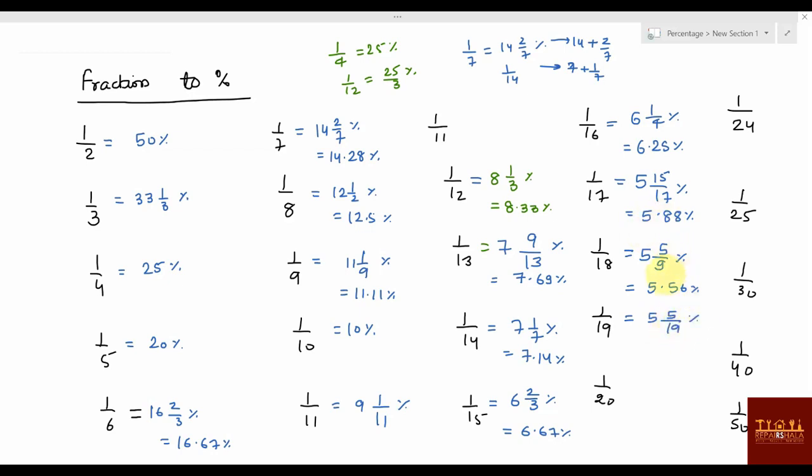1 by 19 value, again 5 by 19 percentage. Here 9 is there, you just remove 1, it will become the 1 by 19 value, or you can say this is 5.26 percentage. 1 by 20, anyway it is 5 percentage.